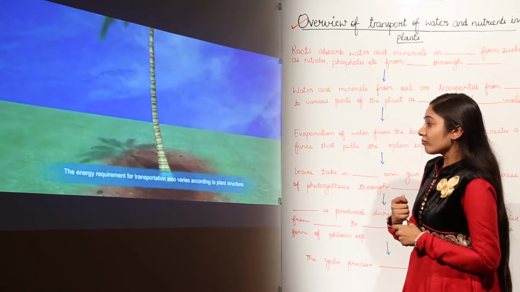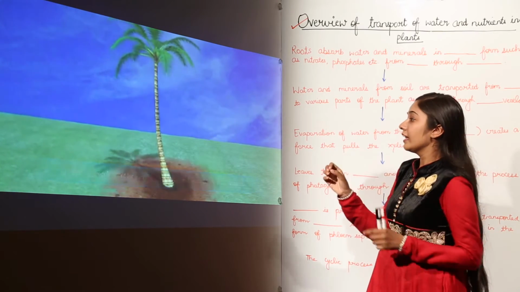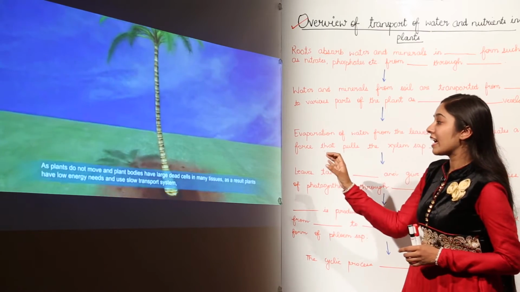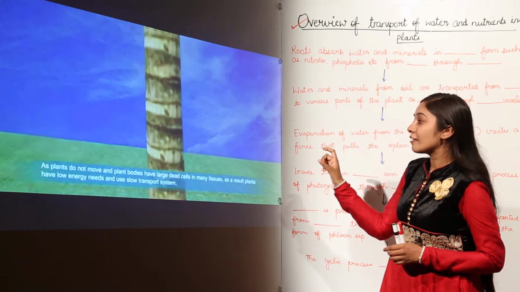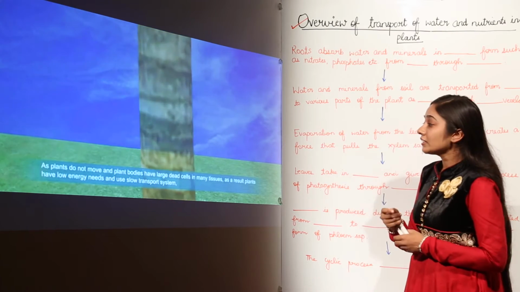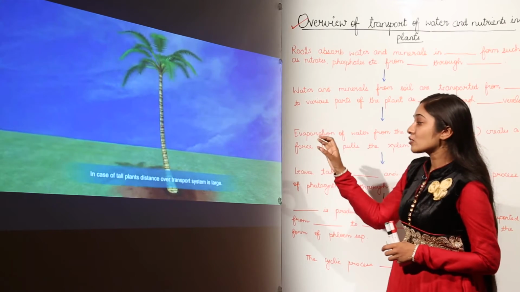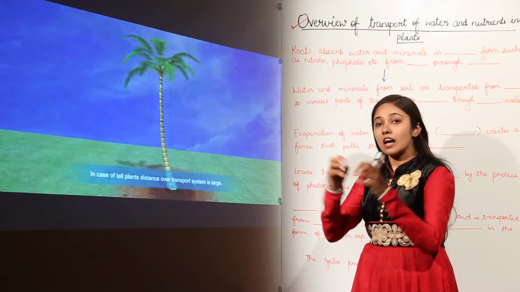Remember that energy requirement varies in different plants, and as plants do not move and plant bodies have large dead cells in many tissues, plants have low energy needs and use a slow transport system. So this is how the presence of a transport system is essential. In tall plants, the transport system is also very large.